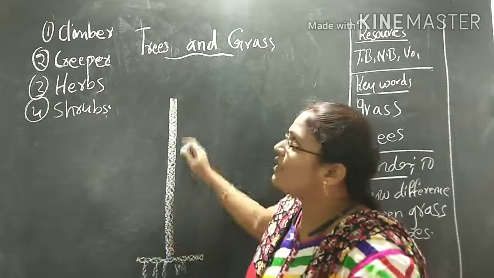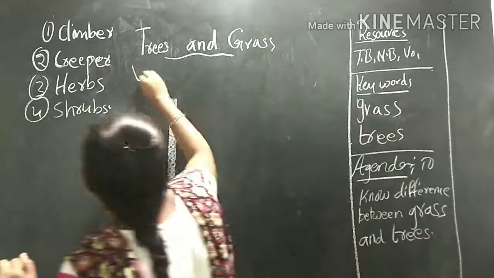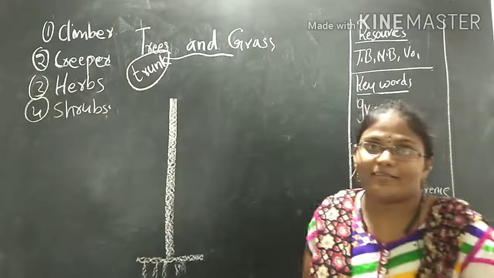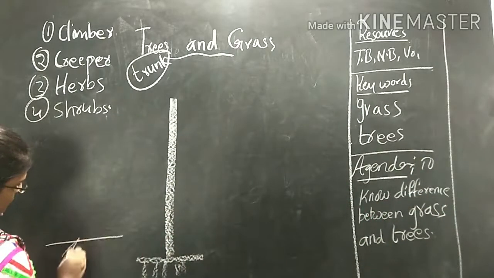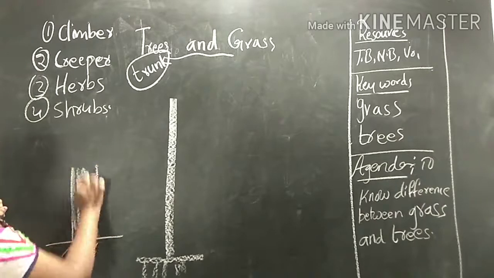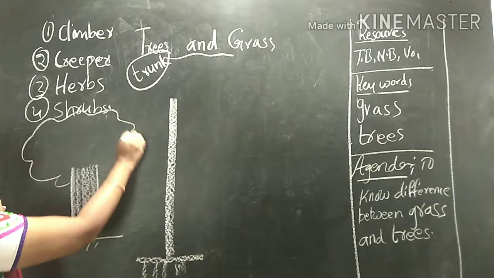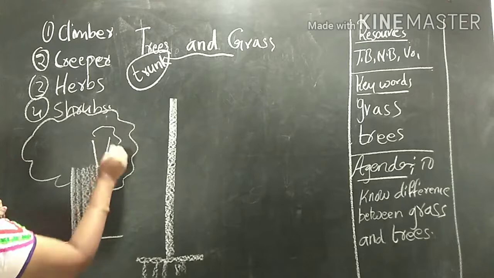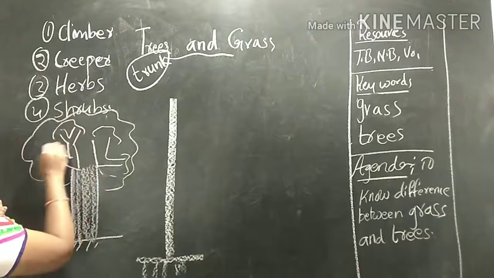What do we call the stem of the tree? The stem of the tree we call a trunk. Don't forget. The stem of the tree we call it a trunk. Mango tree. Yes, it will be somewhat fat like this, but its stem, what we call the trunk, and the plant will be like this. Yes or no? With branches. Like this.